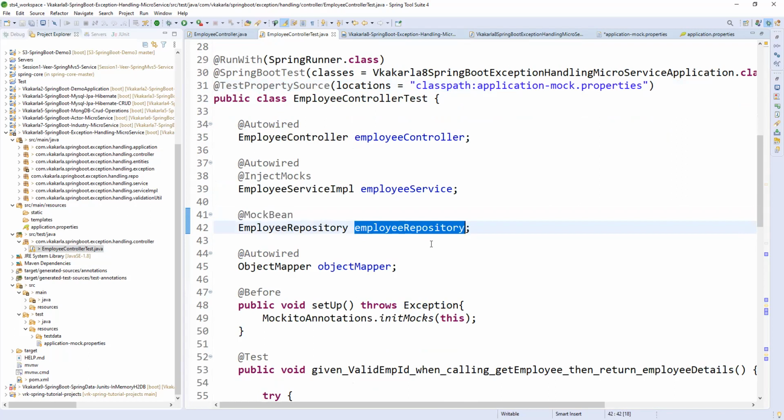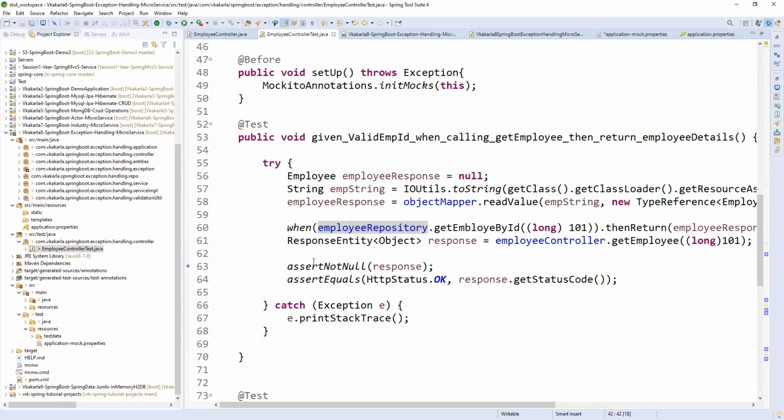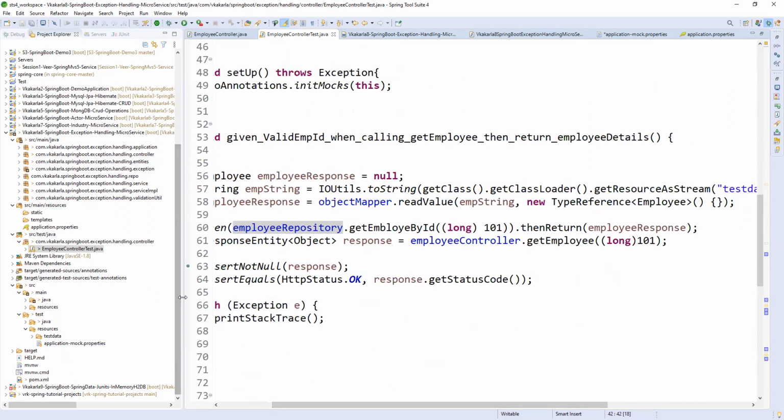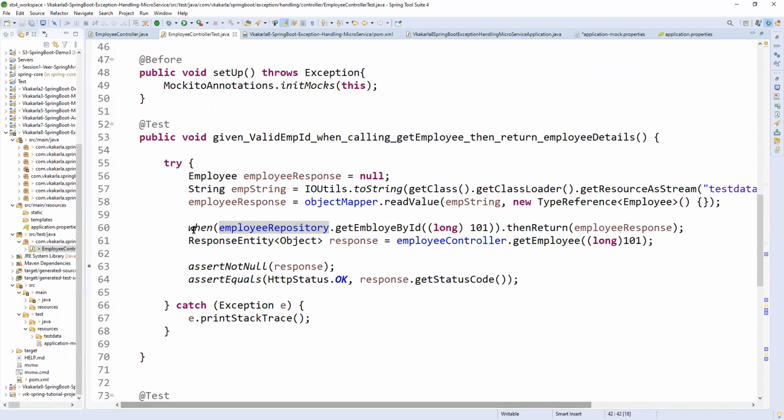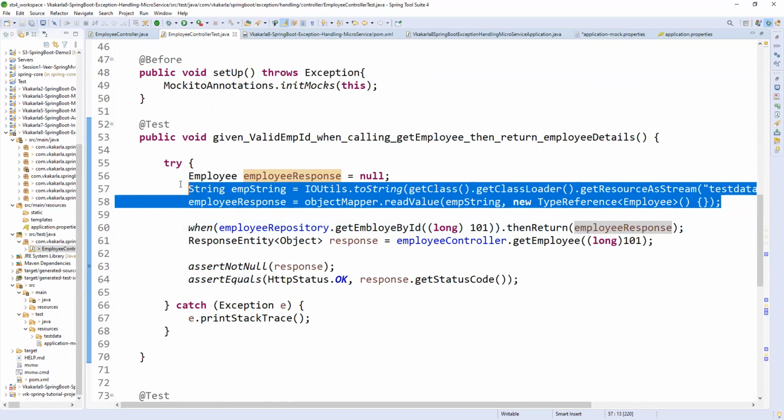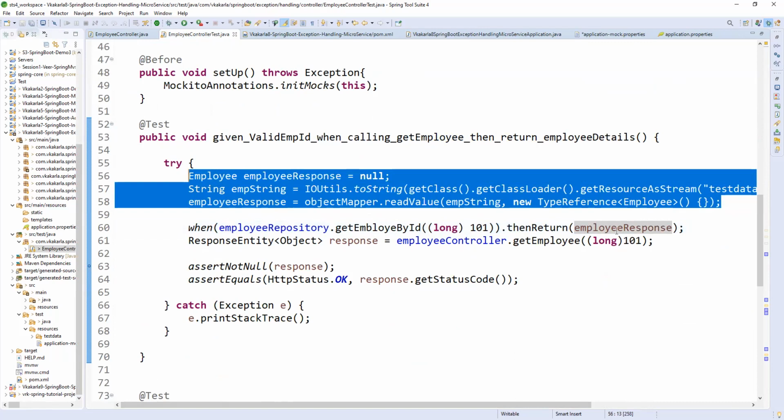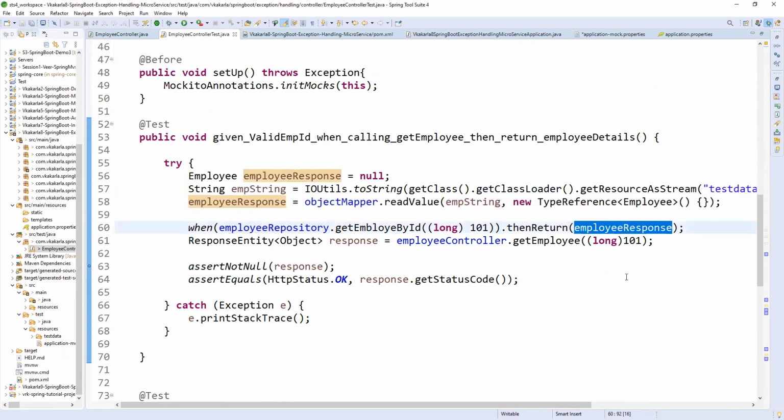Whenever we write a test class, the controller will go up to the repository. So here we are mocking, and here we are returning. If you see this statement, you will understand. When repository.getEmployeeById is called, then return the employee response. Whatever dummy data I prepared here, instead of hitting the actual database, you should return this response only. That is what I am telling from my JUnit.